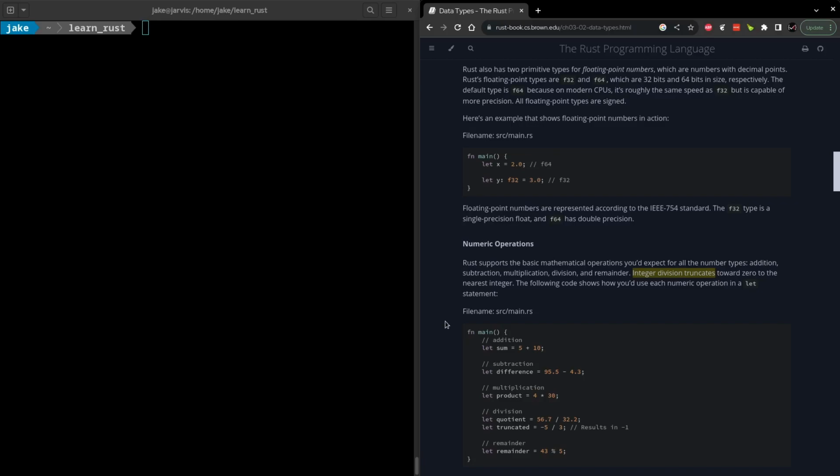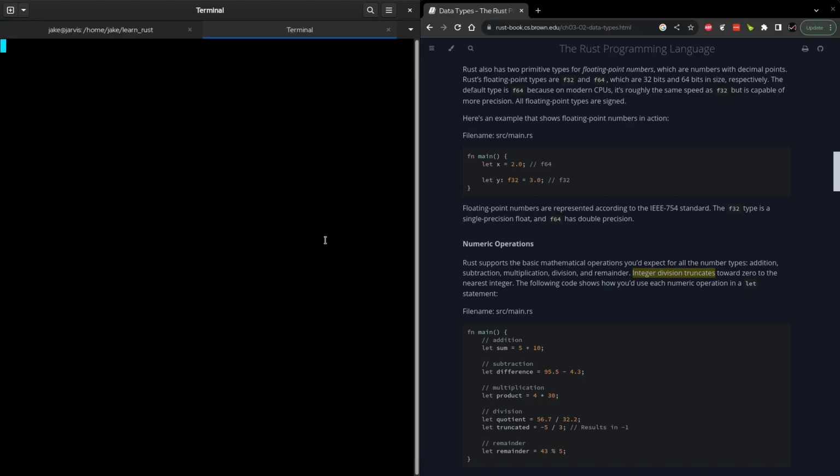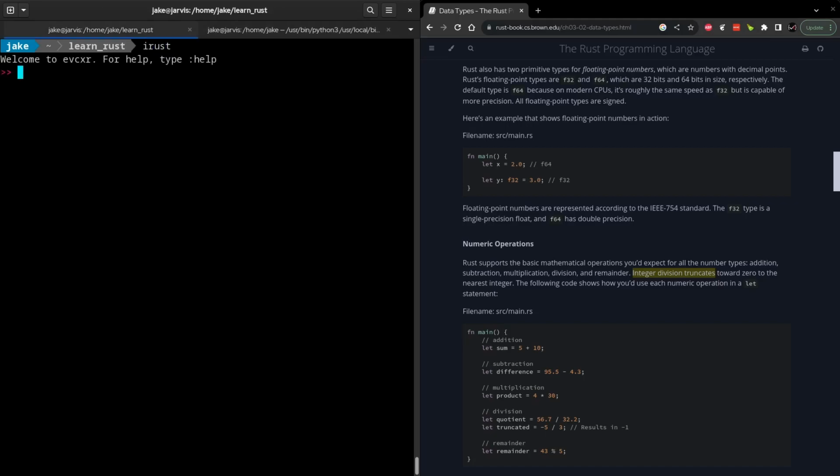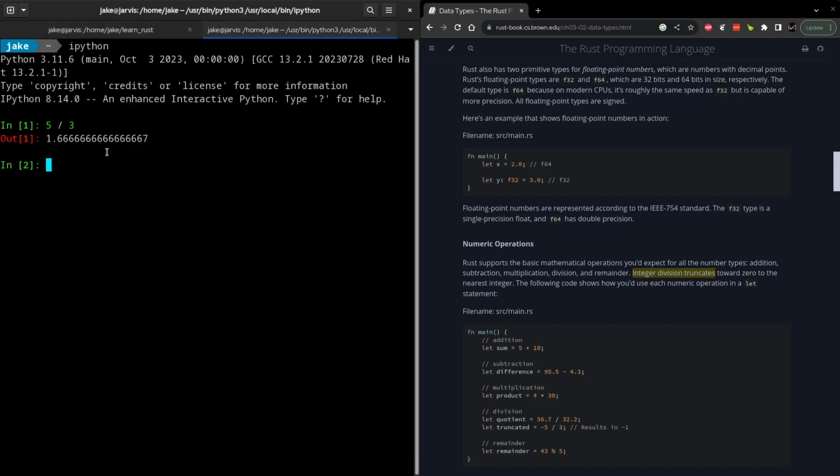However, one thing that might be different is the way that division is handled, especially if you're coming from Python. If we look at Python here, and we had 2 integers, 5 divided by 3, and we were to run that, we would see a float come out, 1.6 repeating. If you do the same thing in Rust, say 5 divided by 3, we get 1. So what Rust is doing is it will cut off the remainder and just give you whatever the integer portion of that is. In Python, we can do this with our floor division. So we would use double divide signs, and there we go.